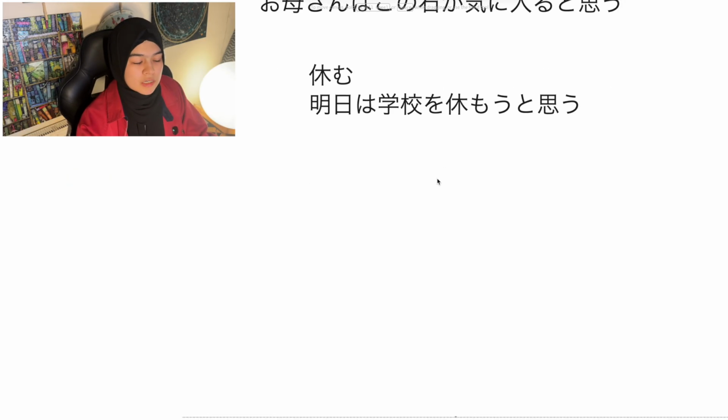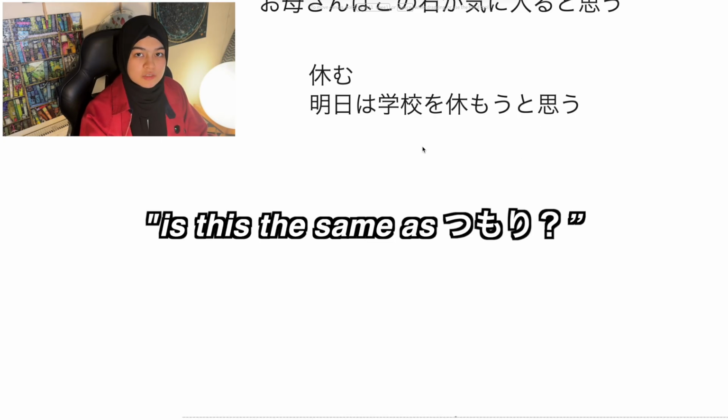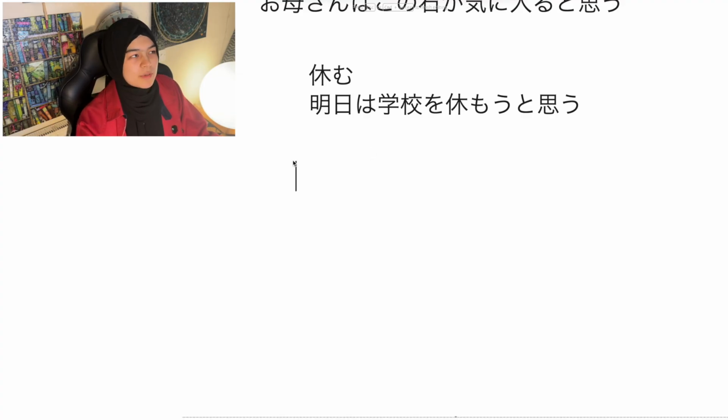One question that often comes up is, is this the same as tsumori? So tsumori shows intention, like I'm planning of doing this. It's very similar, but tsumori shows a much higher level of intention, whereas omou is like, I think I'll do this. Okay, let's try making another sentence.